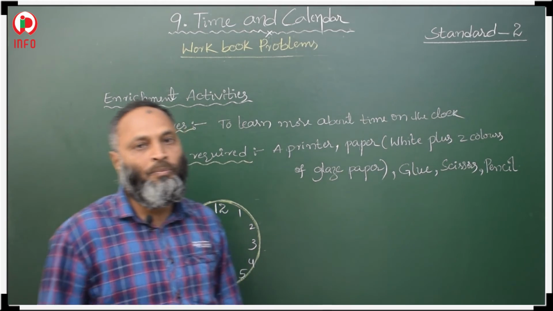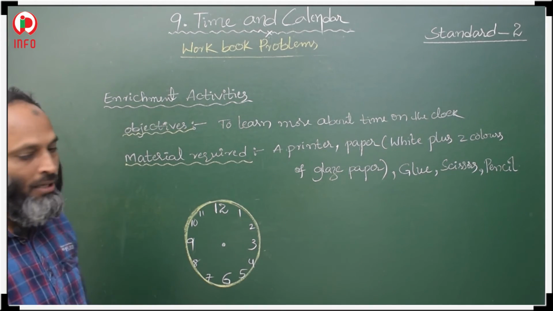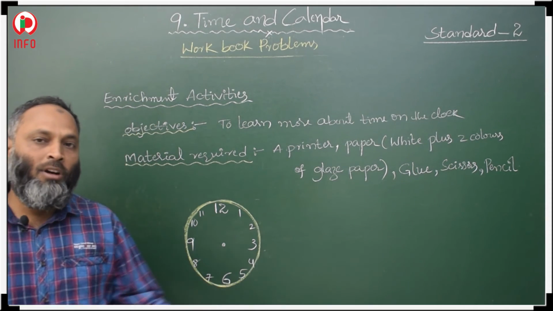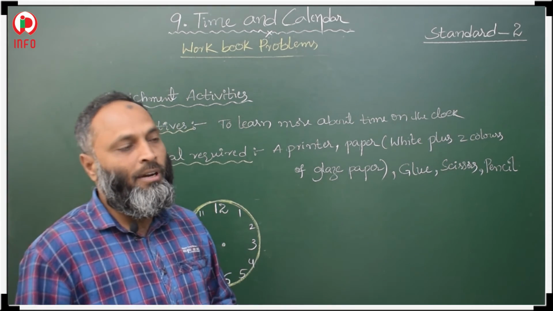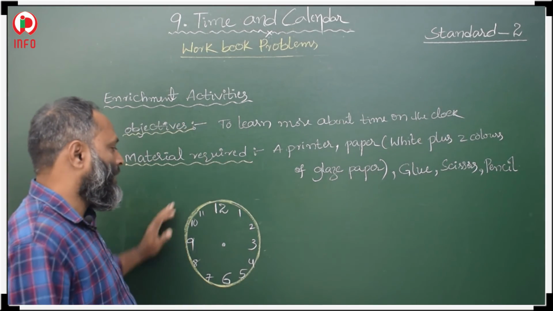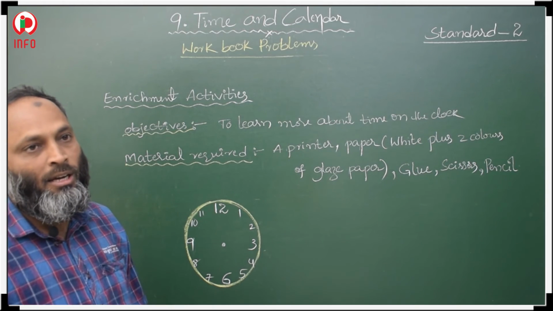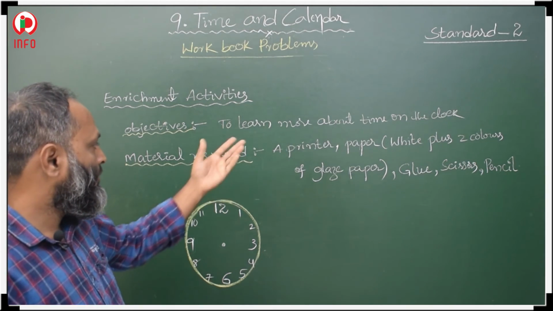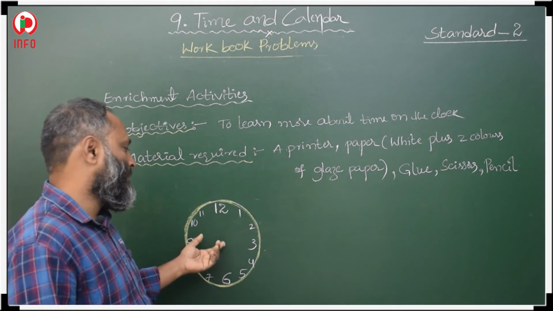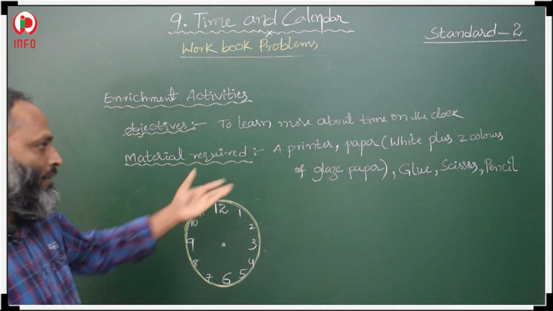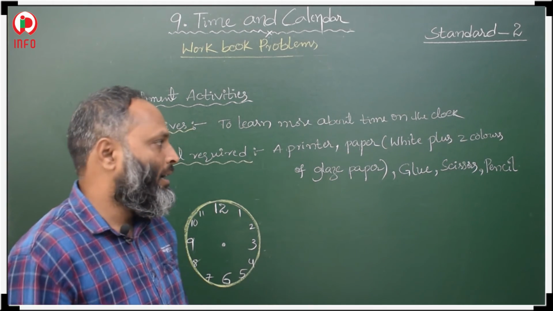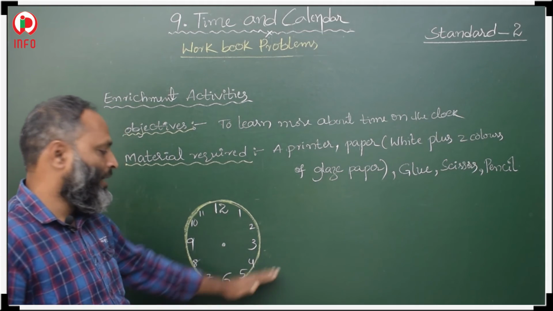Then what to do after that? In the procedure we have to take a printout. What printout? A clock printout. From the computer to the printer, we have to take a clock printout, on white paper or on the 2 glaze papers. So this is a clock printout.